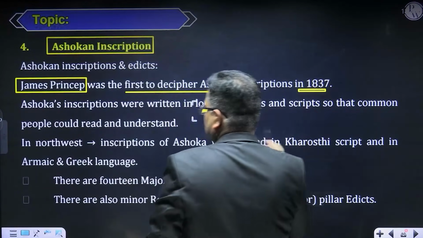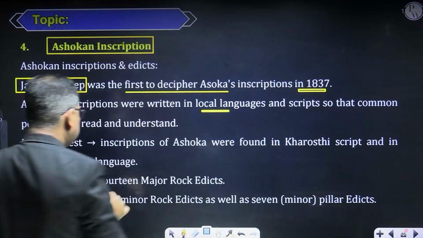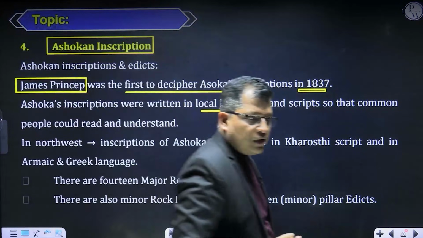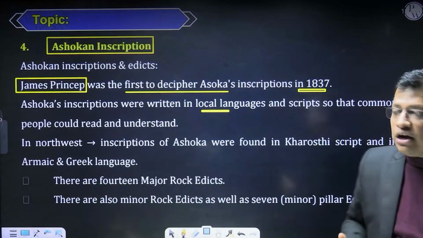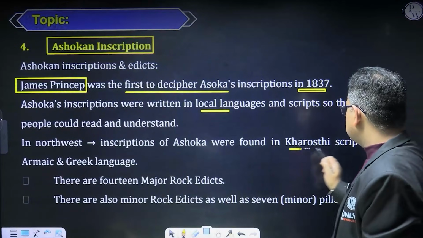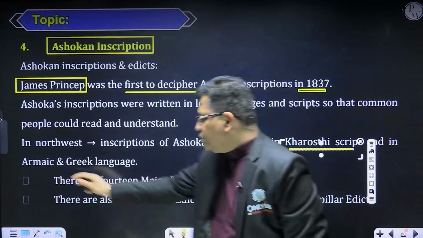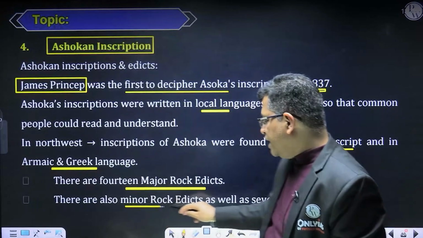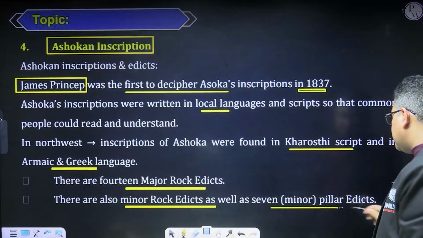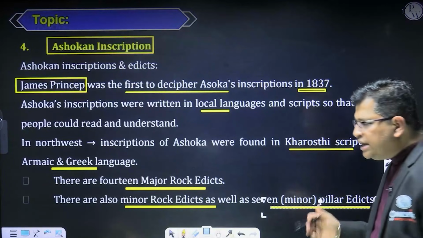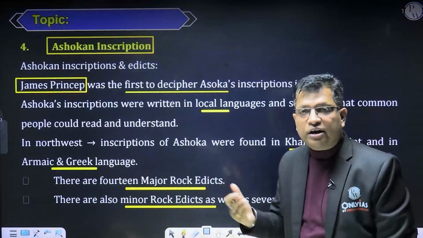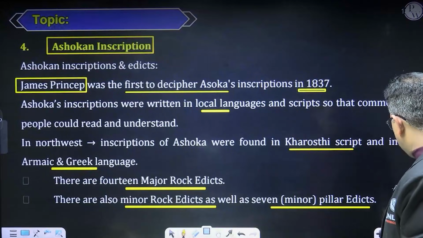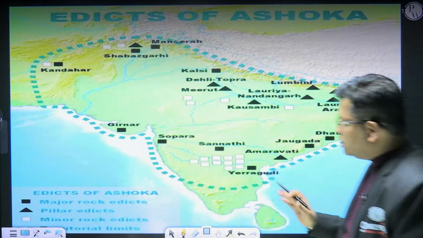inscriptions is the common man's language, written in the Brahmi script and the Prakrit language majorly. There are also other scripts, the Kharosthi, Aramaic and the Greek language. There are the 14 major rock edicts, pillar edicts, and minor rock edicts and the 7 minor pillar edicts as well. Other than major rock edicts, minor rock edicts and the pillar edicts, we also have the cave edicts, right?